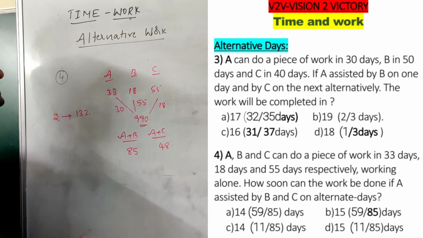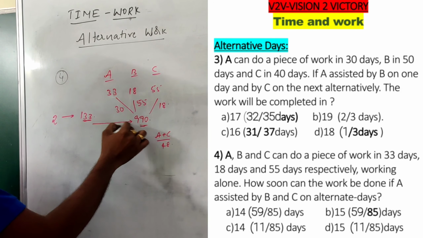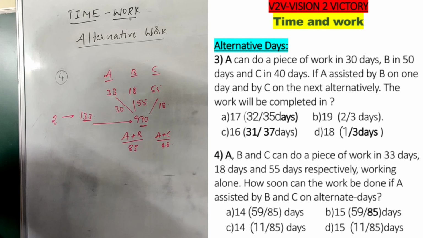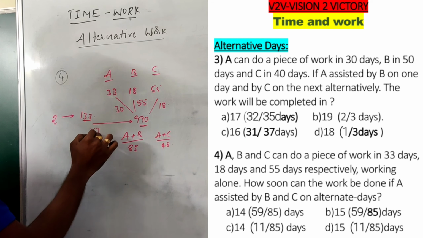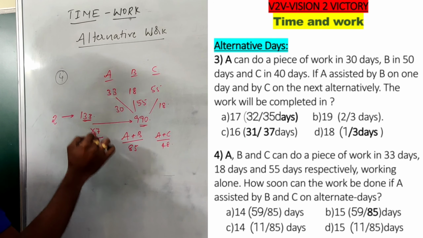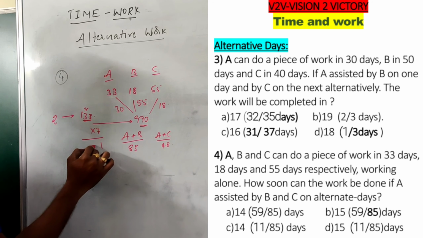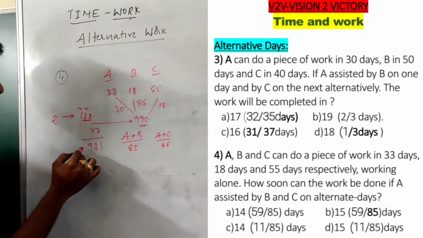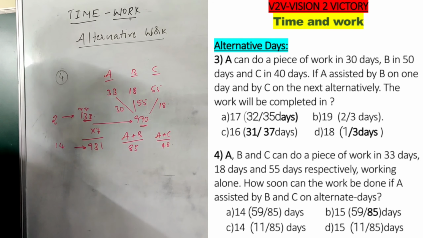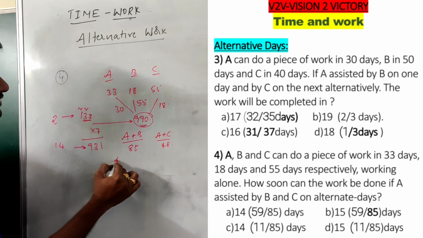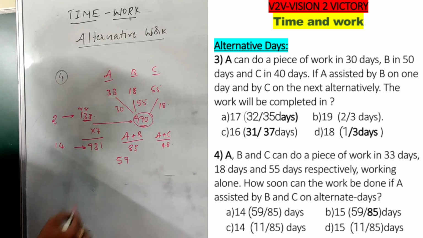But we need to complete 990 units, and 990 is not exactly divisible by 133. So I should multiply this number by 7. 7 3s are 21, 2 here, 7 3s are 21, 23, 2 here. So we complete 931 units in 14 days. But we need to complete 990 units, so we need to complete 59 units extra.